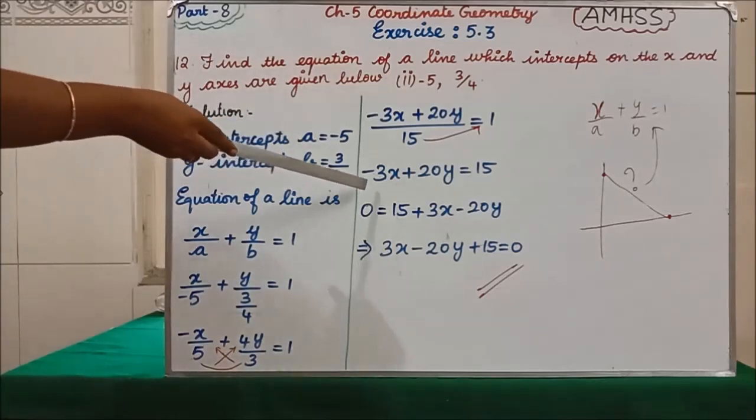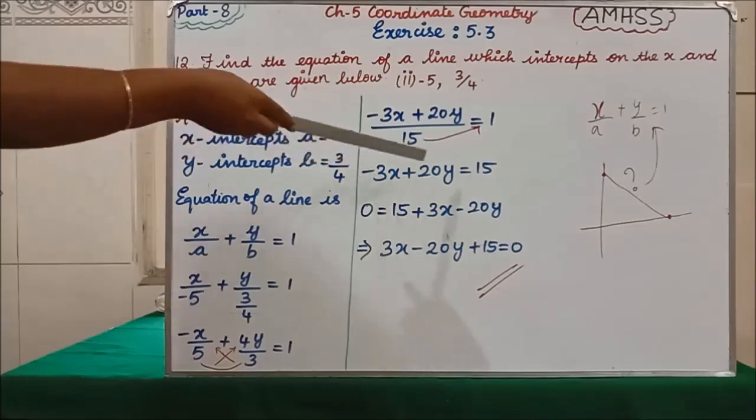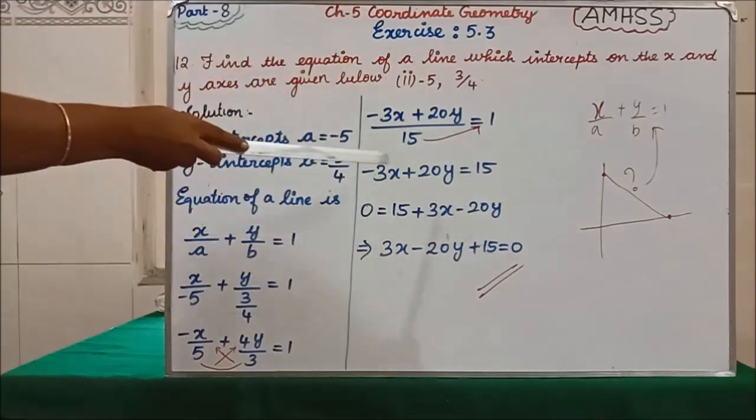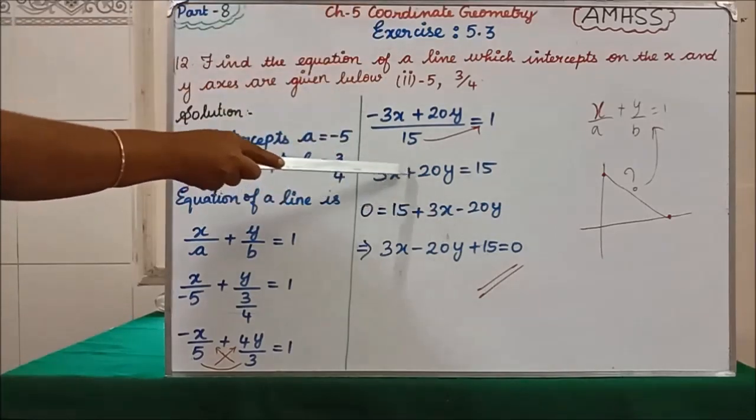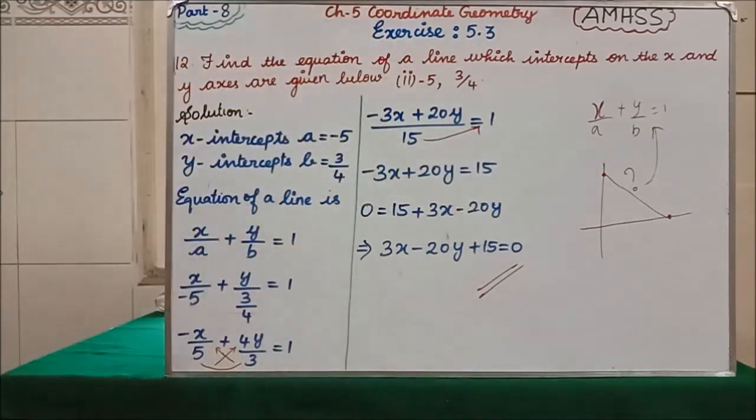Here the x term is negative. So take the x and y terms to the right hand side so that it becomes positive. So 15 plus 3x will go to that side, minus 20y. Now we are rearranging this: 3x minus 20y plus 15 equal to 0. This is the equation of a line. Clear? Next we will do the 13th question.